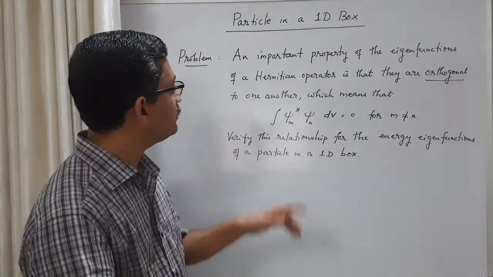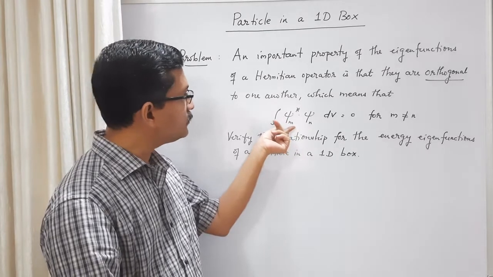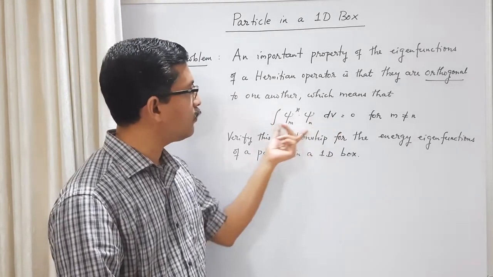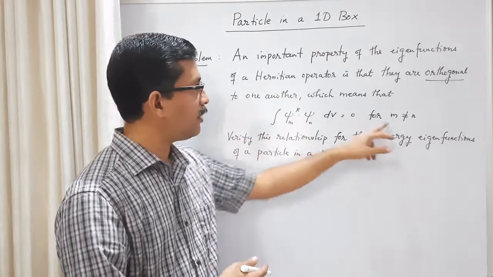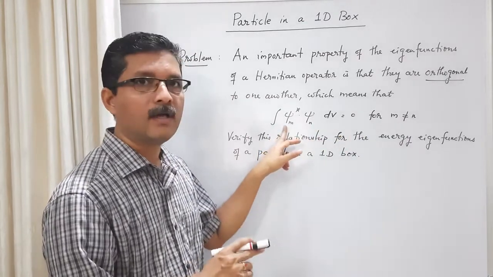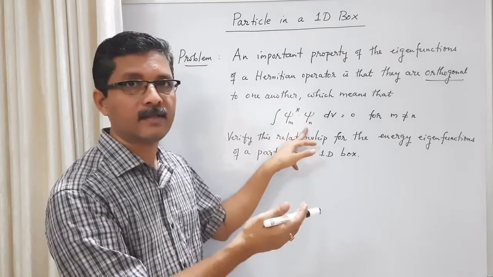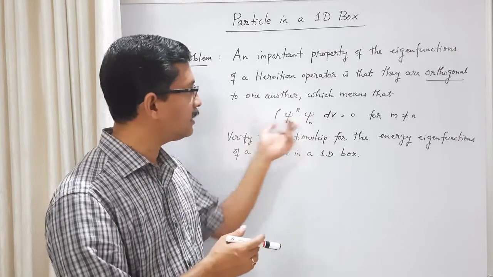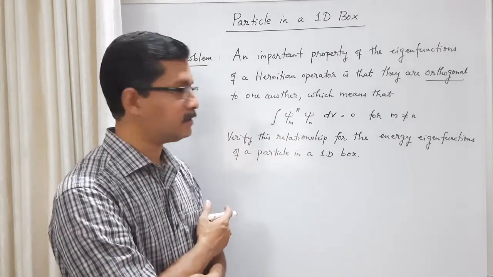And this is the condition for orthogonality. Integral psi m star, one function, psi n dv equals 0, so it's a volume integral. In the one-dimensional case, it will be a line integral, for m not equal to n. So the idea is that this integral will be 0 for two different eigenfunctions. m not equal to n means this is the mth eigenfunction, this is the nth eigenfunction. Then we say that they are orthogonal to each other.